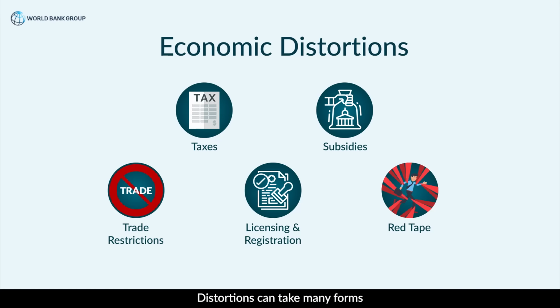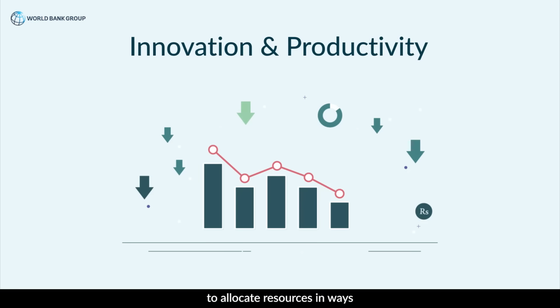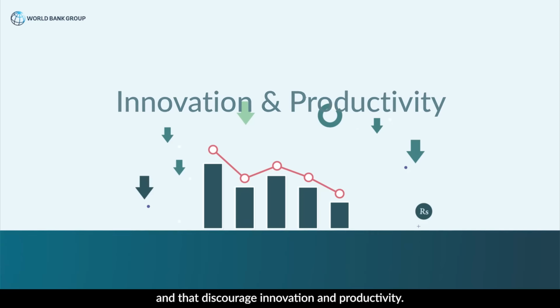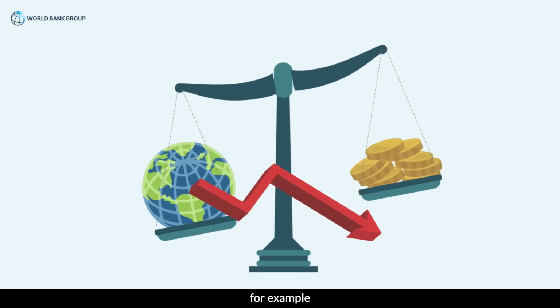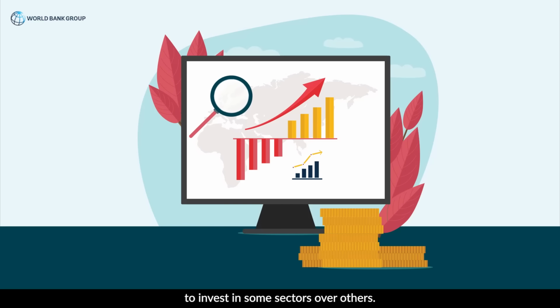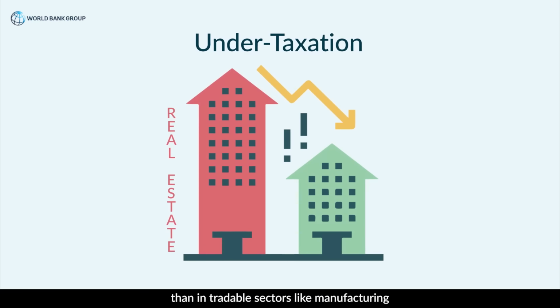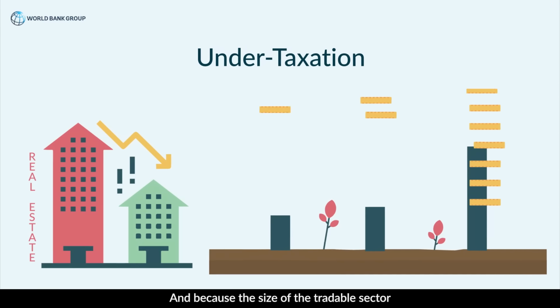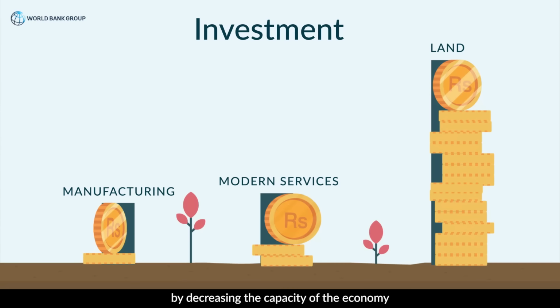Distortions can take many forms, and they can create powerful incentives for firms and households to allocate resources in ways that are not optimal and that discourage innovation and productivity. Distortions affect the way land and capital are allocated. For example, distortions in the form of differences in tax rates across sectors make it more profitable to invest in some sectors over others. The undertaxation of real estate makes it more profitable to invest in land than in tradable sectors like manufacturing or modern services. And because the size of the tradable sector is linked to growth, this reduces the growth potential by decreasing the capacity of the economy to grow and create more jobs.